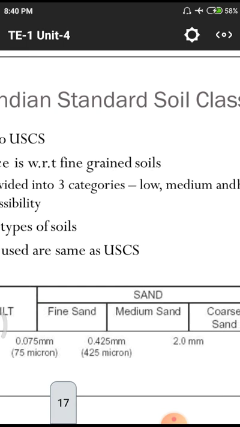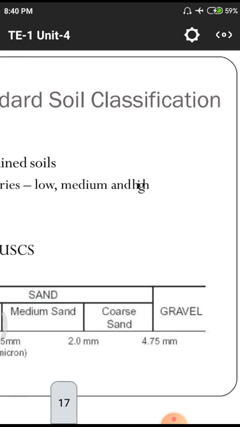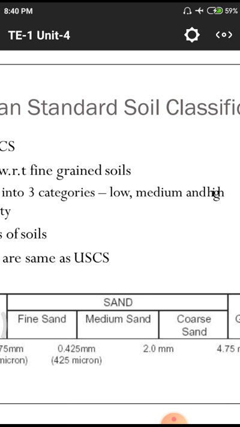Next we are having fine grained, medium grained and coarse grained soil. Normally for gravel and sand the classification is done with the 4.75 mm sieve. More than 4.75 mm we will call gravel, below 4.75 mm we will call sand. Sand also has three classifications: fine, medium and coarse. Coarse sand lies between 2 mm and 4.75 mm. Medium sand lies between 425 microns and 2 mm.